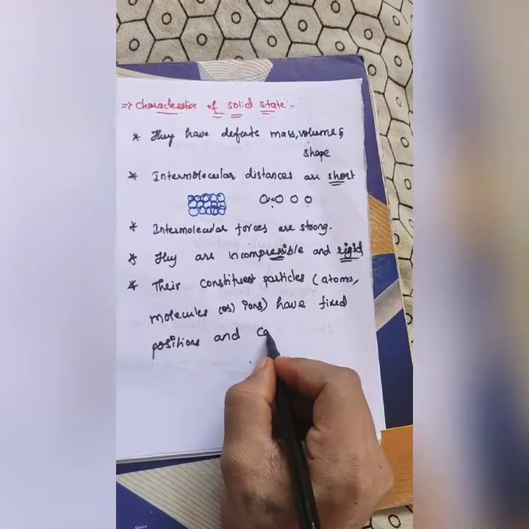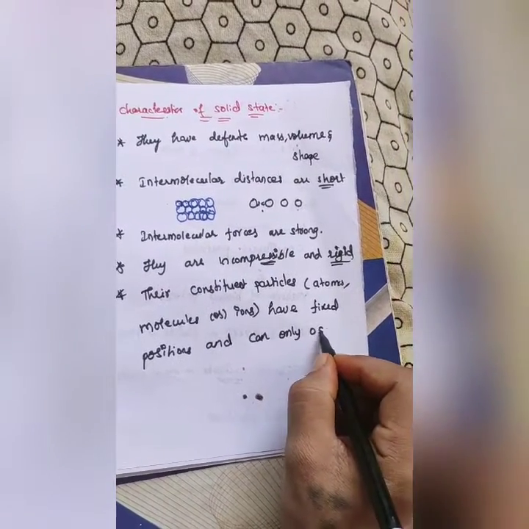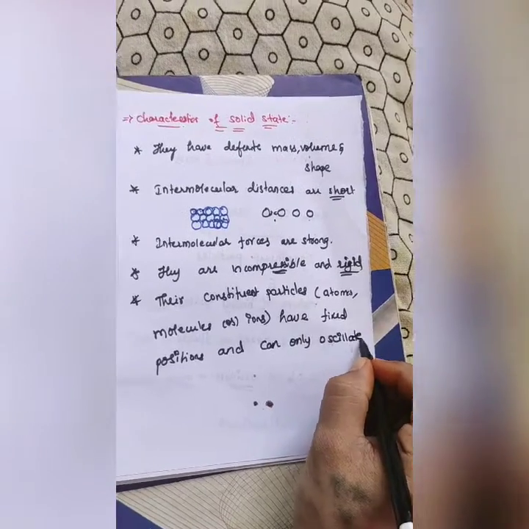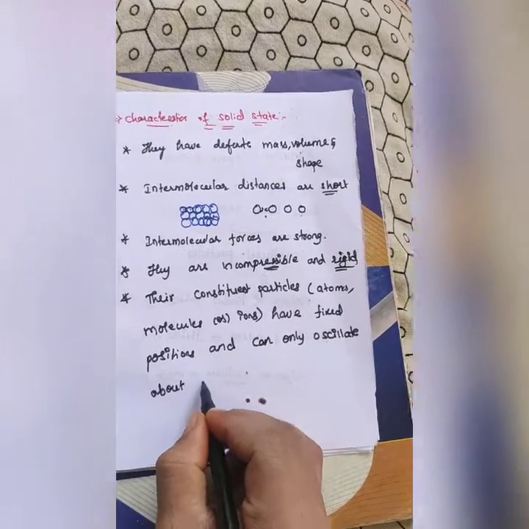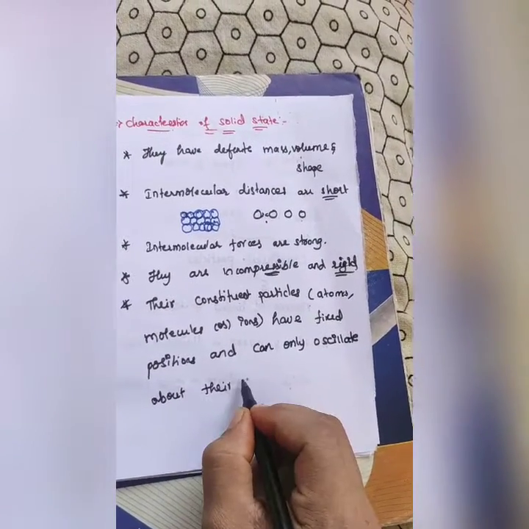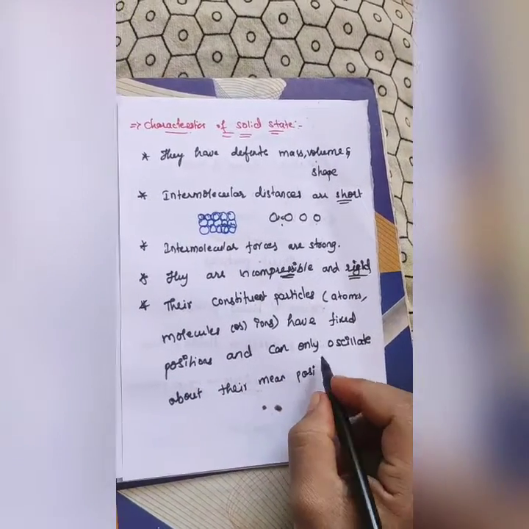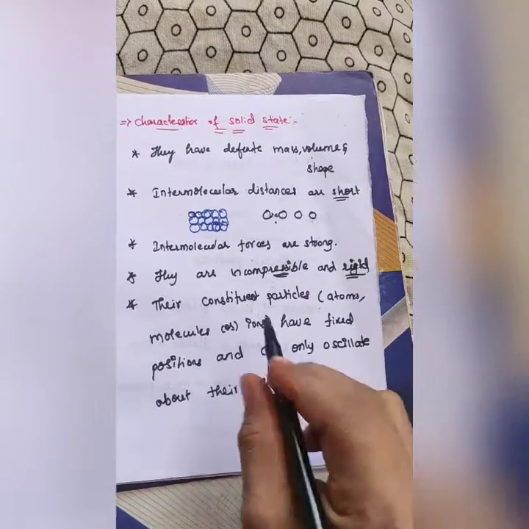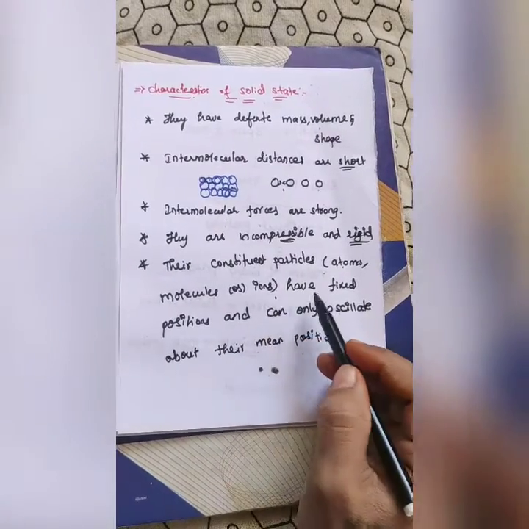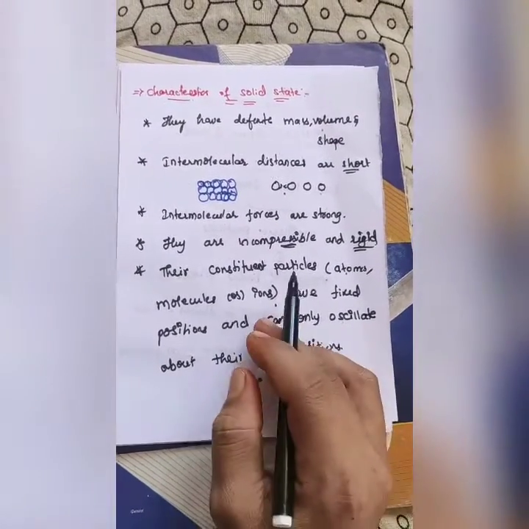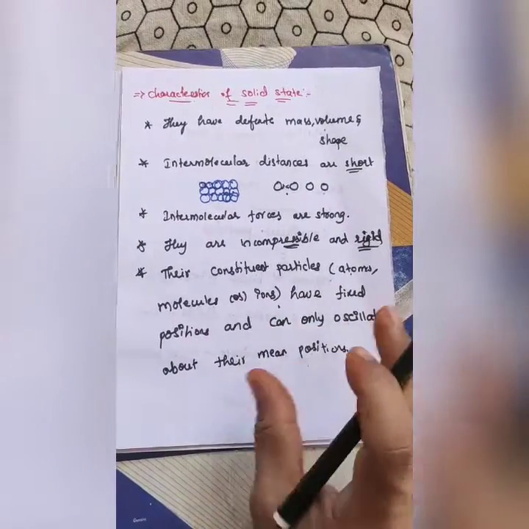and can only oscillate about their mean positions. It indicates that these constituent particles, which may be atoms, molecules or ions, will have fixed positions. They cannot move from one place to another place, but they can only oscillate about their mean positions.